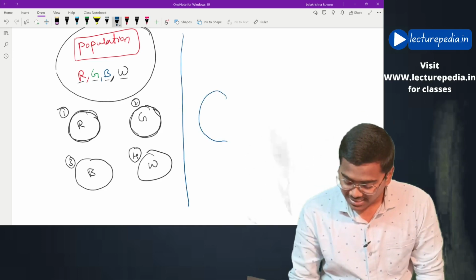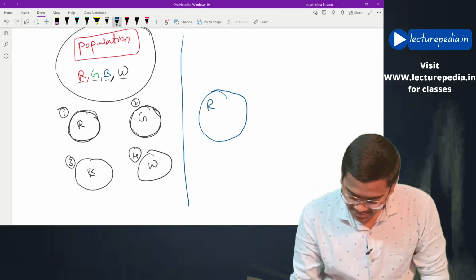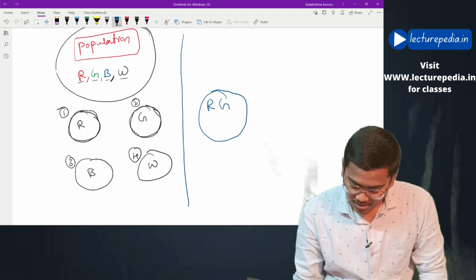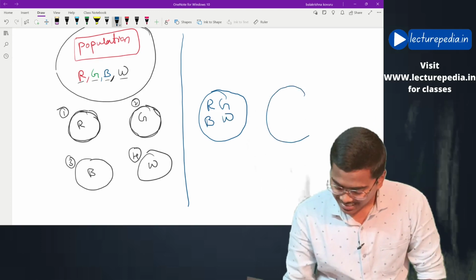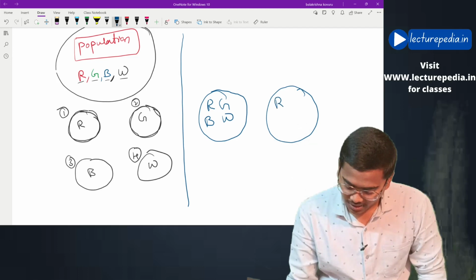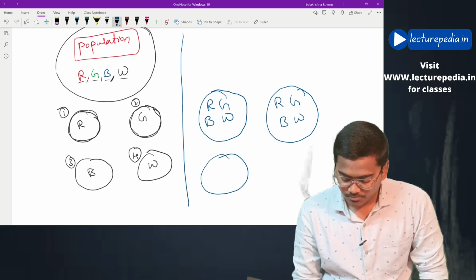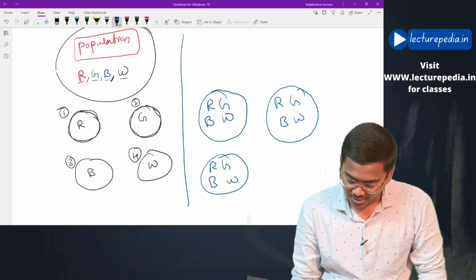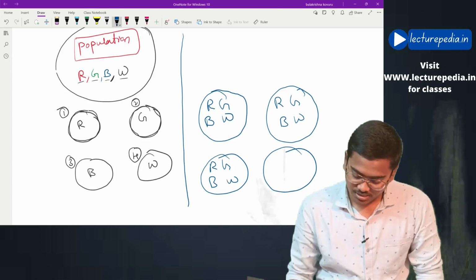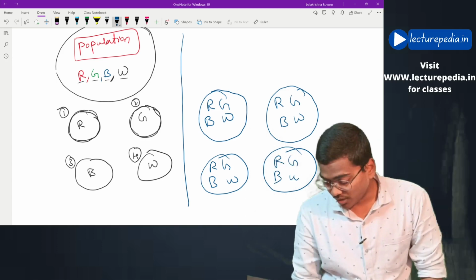Under cluster 1, he will take one red apple, one green apple, one blue apple, one white apple. Under second cluster, he will again take one red apple, one green apple, one blue apple, one white apple. Again, third cluster, one red apple, one green apple, one blue apple, one white apple. Again, fourth cluster, one red apple, one green apple, one blue apple, one white apple.